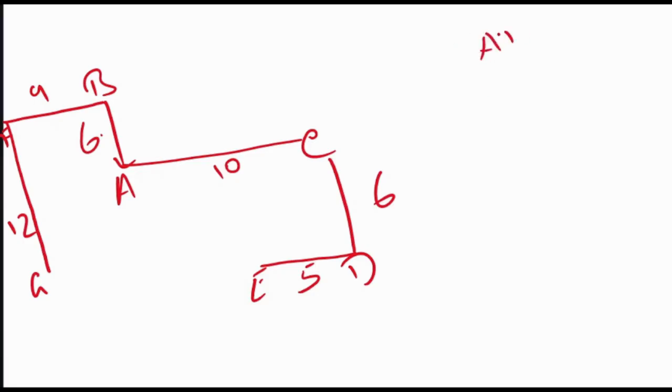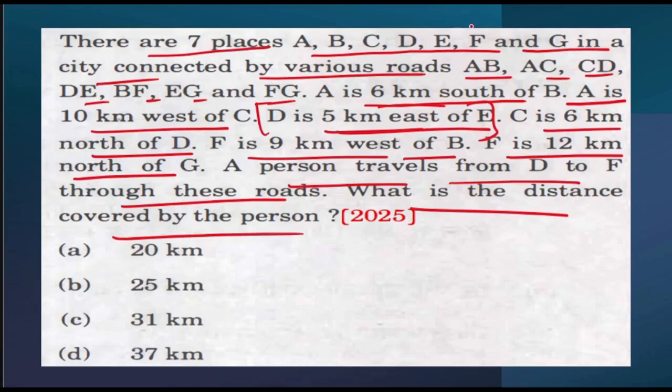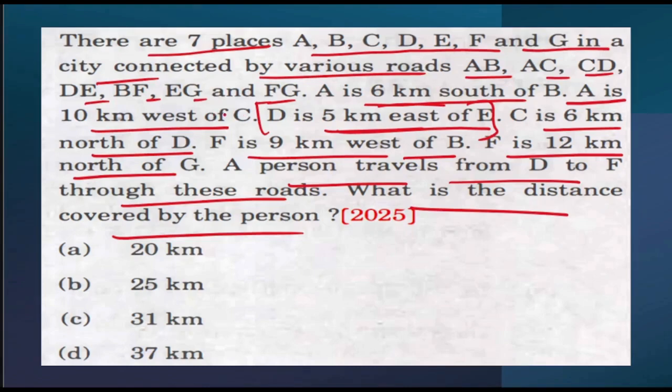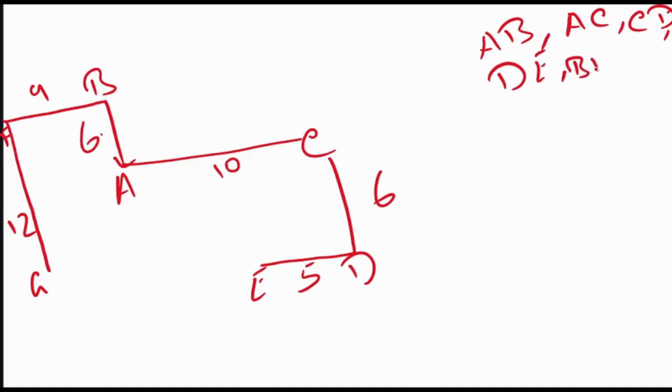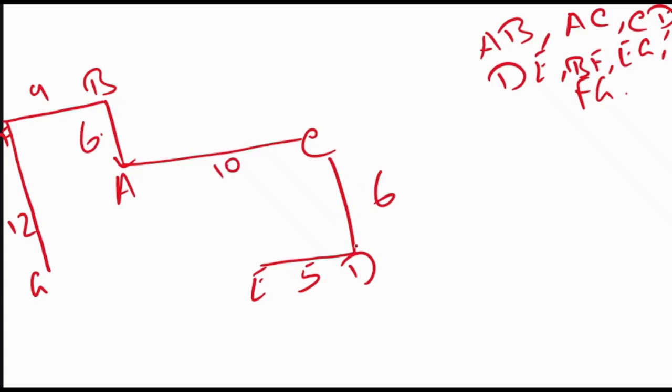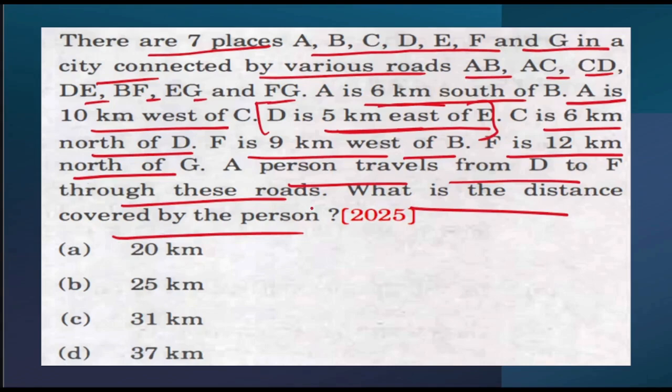AB. Next, AC, CD, DE. Next is BF, EG and FG. So now the question is saying that the person traveled from D to F. That means the person traveled from here till here. What is the distance covered by the person?